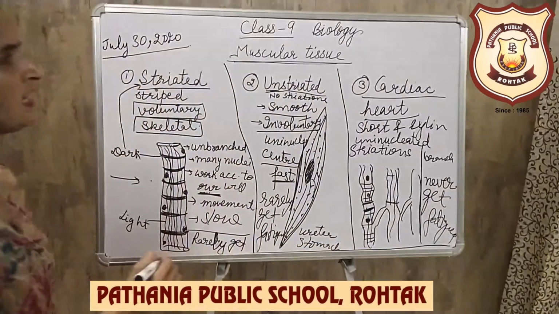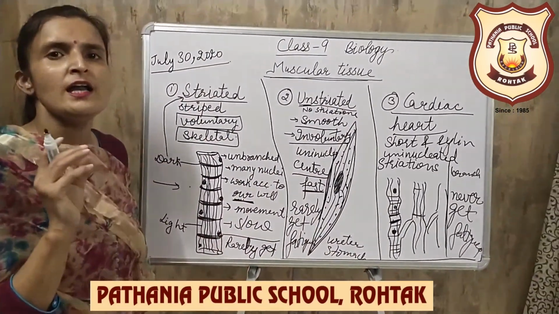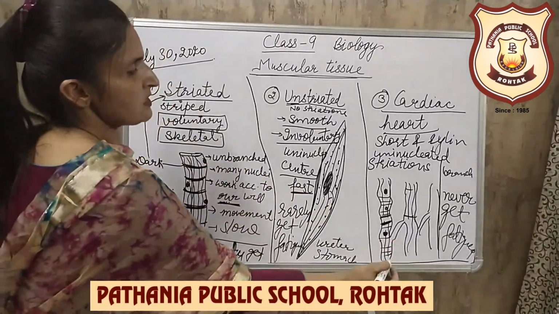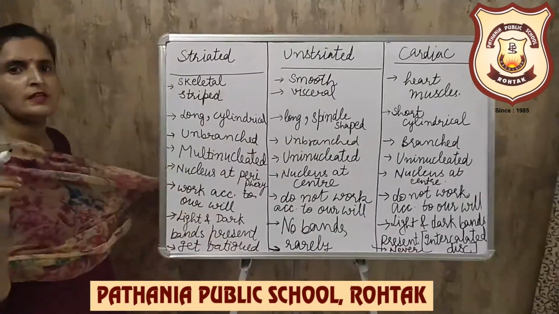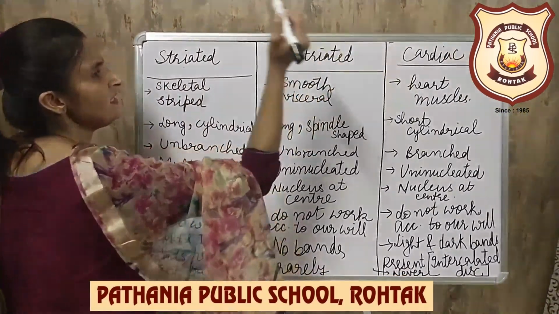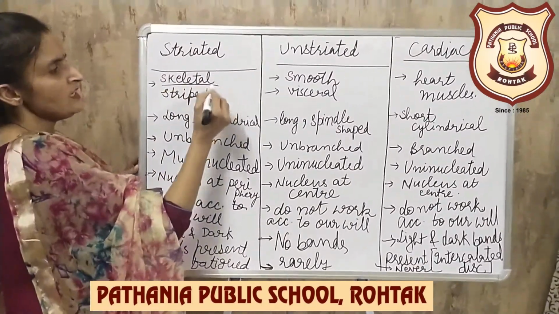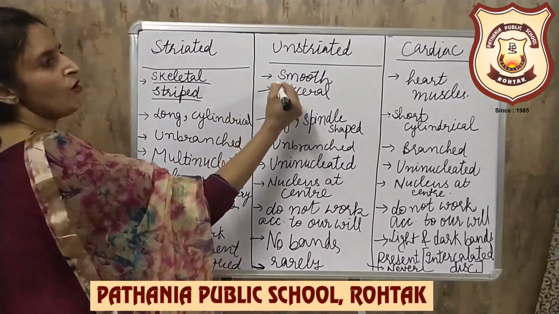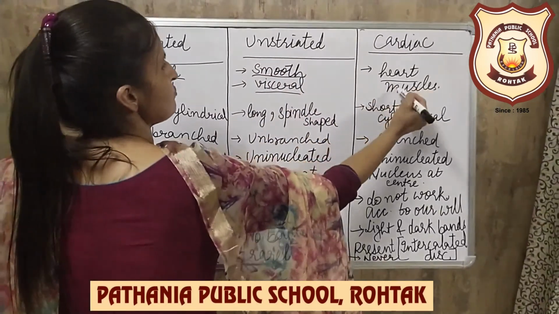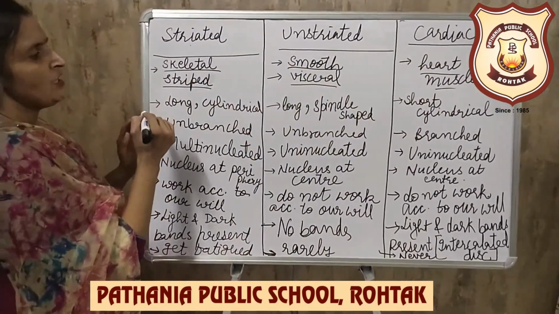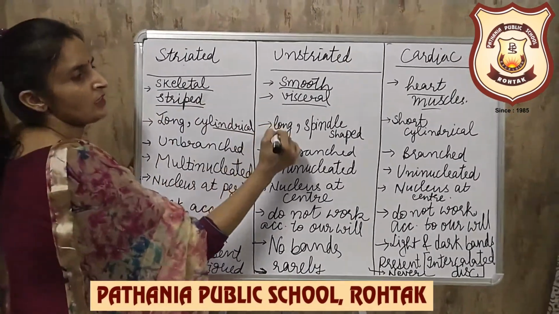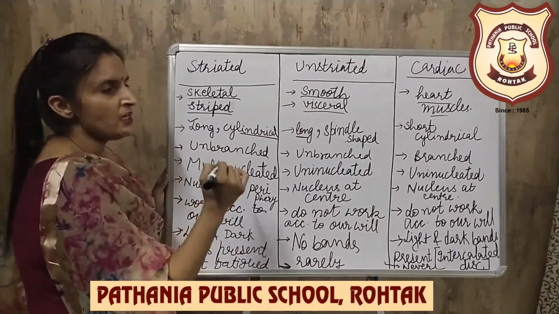Okay, so these are the characteristics. Now I'll write their points in comparison form so that things are more clear to you. Now see the comparison. Striated, unstriated, cardiac. Also known as skeletal and striped; also known as smooth and visceral muscles; also known as heart muscles. Shape: long, cylindrical. These are long, spindle shaped.